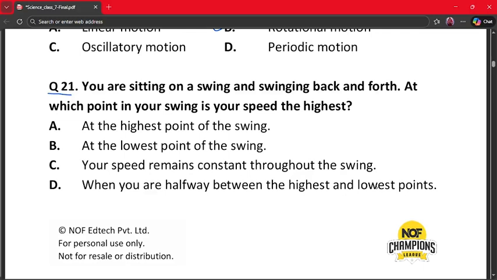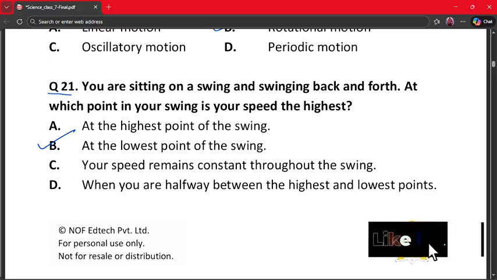Here the correct answer is option number B, because at the lowest point speed is maximum. Potential energy converts to kinetic energy, and at the highest point speed is 0. So lowest point is the correct answer. Hence option B, at the lowest point of the swing, is the correct answer.